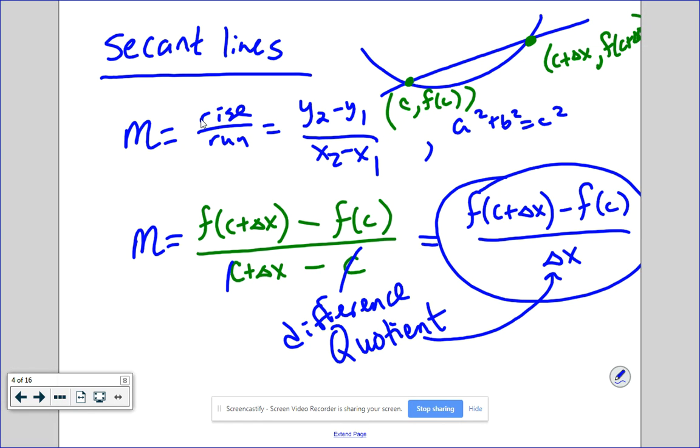And the reason it's called the difference quotient is it's taking the difference of 2 points' y values, and dividing it by the difference of their x values. So we can't call it slope because it's not really slope, but it's about as close as we can get, mathematically speaking, to finding slope of curves.